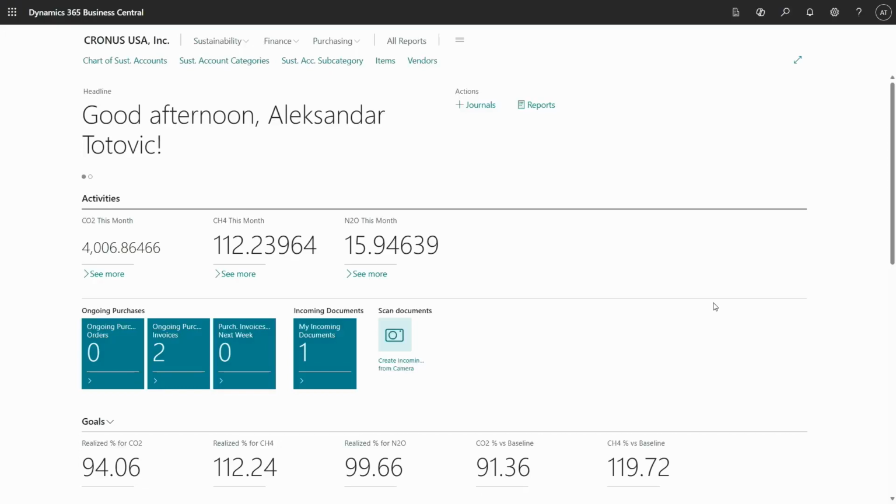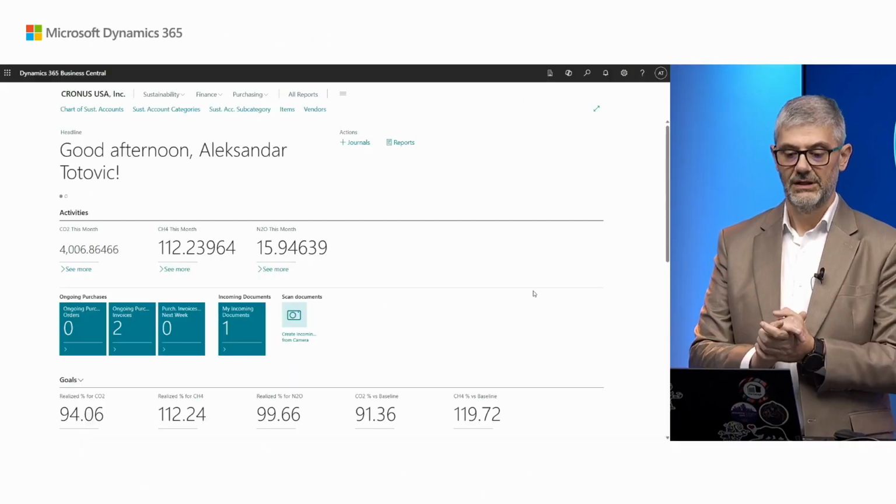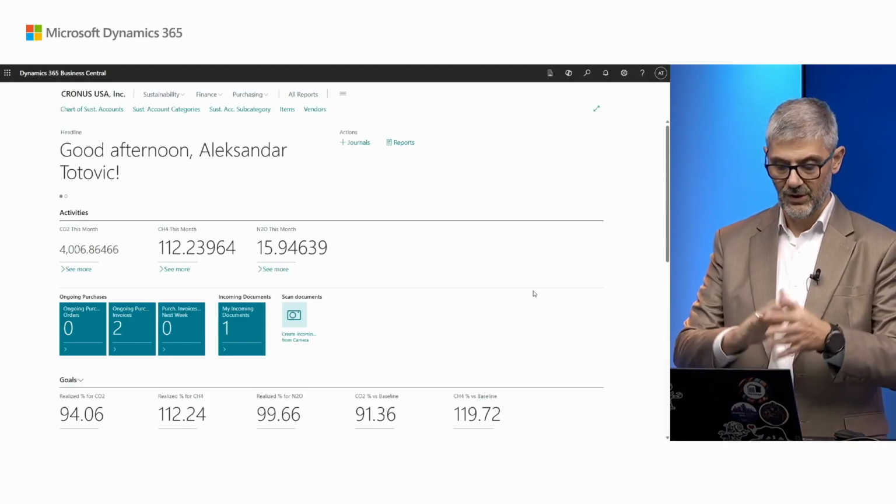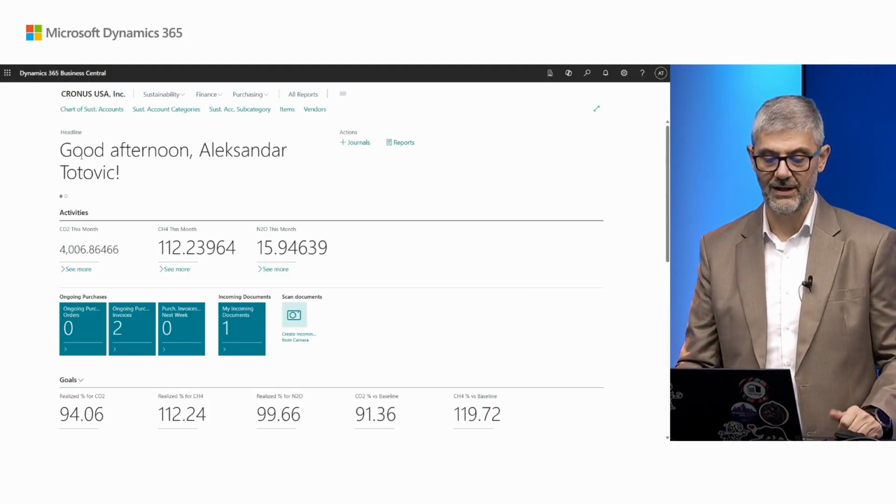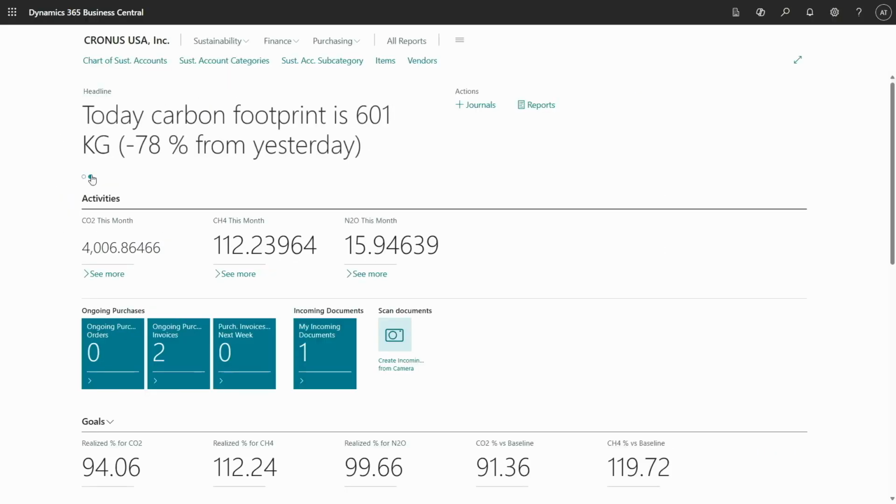Okay, now I want to show you this in a demo. Now, as I said, we have this new beautiful Role Center, Sustainability Manager. You can find a lot of important information. For example, here in the headline, you have daily KPIs comparing your carbon footprint today with yesterday.